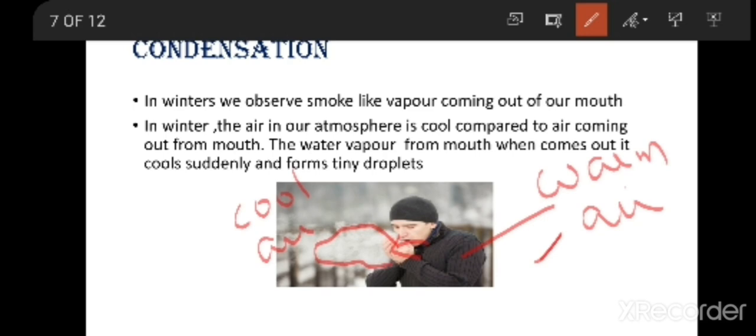As when you blow out warm air, when it reaches outside, the air will be very cool outside. So this warm air suddenly is going to condense and forms tiny water droplets which appear like a smoke or a cloud for us.